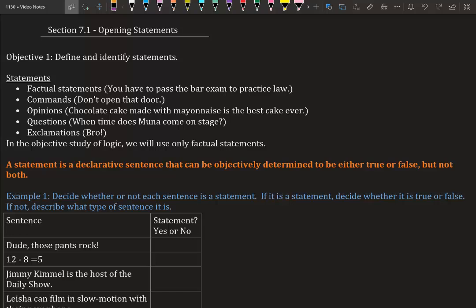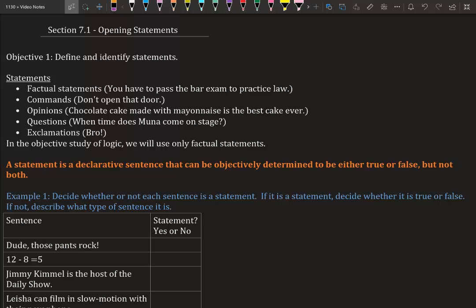Commands, like telling someone to do something or don't do something. So, don't open the door. Opinions. Chocolate cake made with mayonnaise is the best cake ever. That's an opinion. If you've never done that, trust me on that, it's bomb. Questions. So when you ask a question, what time does Muna come on stage? Exclamations. So like, bro, or like, what are you doing?